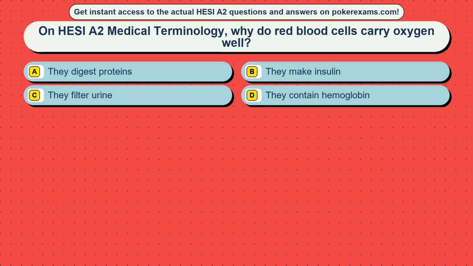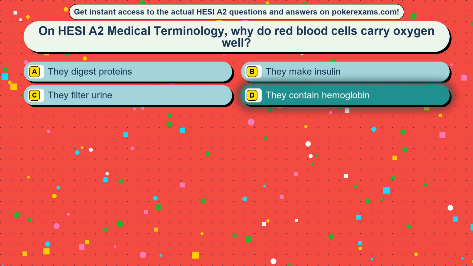Question 14. On HESI A2 medical terminology, why do red blood cells carry oxygen well? Option A, they digest proteins. Option B, they make insulin. Option C, they filter urine. Option D, they contain hemoglobin. The correct answer is option D, they contain hemoglobin.